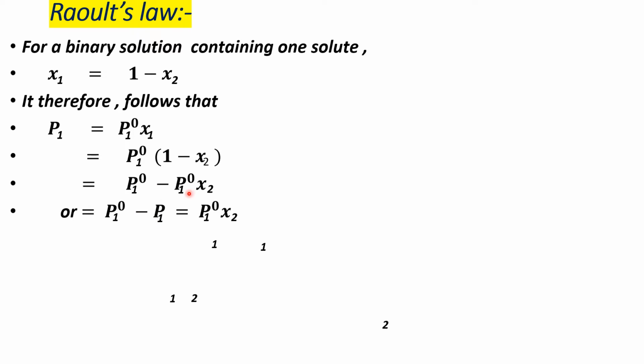Keeping similar properties on one side, we get P01 - P1 = P01 x2, which is equation 2.5.